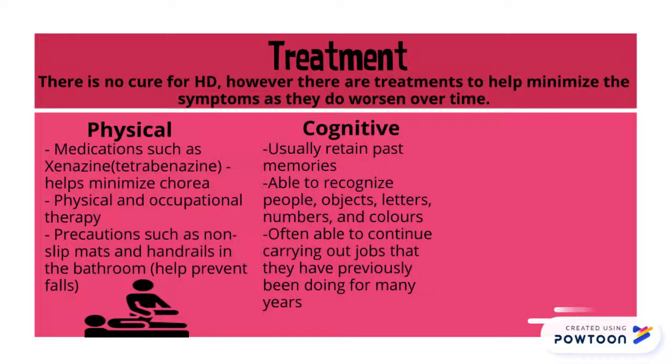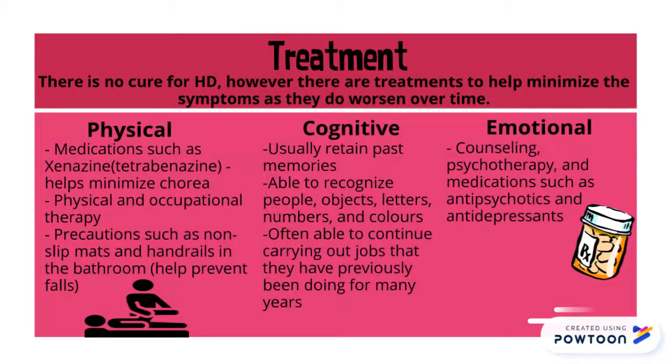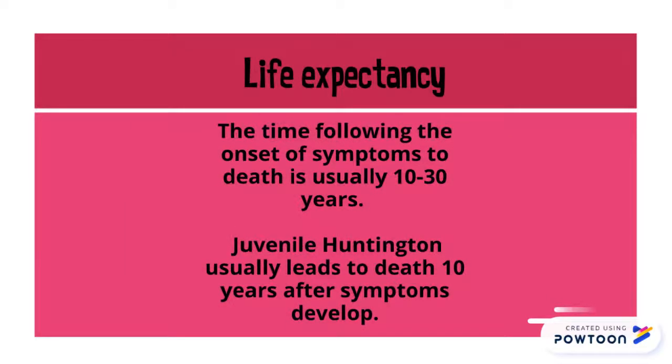In terms of cognitive symptoms, people can usually retain past memories, are able to recognize people, objects, letters, numbers, and colors, and are often able to continue carrying out jobs that they have been previously doing for many years. Emotional symptoms may require counseling, psychotherapy, and medications such as antipsychotics and antidepressants. The life expectancy of someone with HD is usually 10 to 30 years after the onset of symptoms. Juvenile Huntington's usually leads to death 10 years after the symptoms develop.